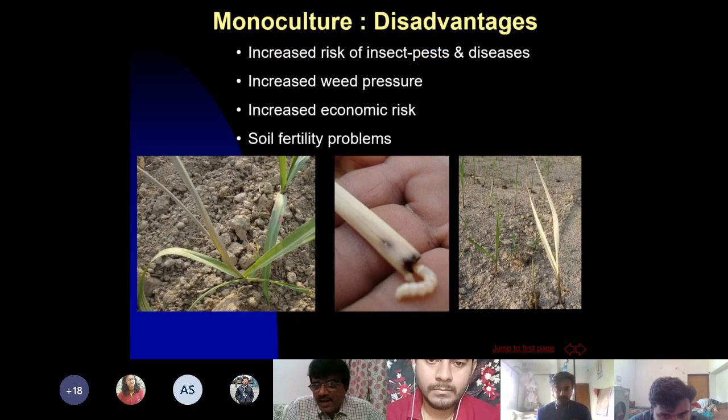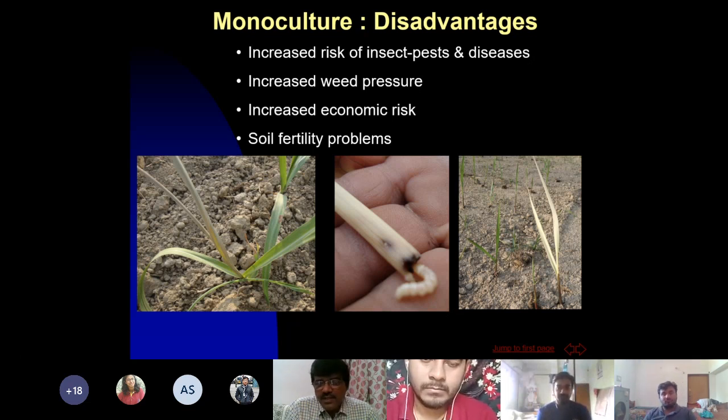So, friends, I start with monoculture. Monoculture, I think, is a kind of continuous cropping, growing a similar kind of crop year after year. Rice after rice, rice after rice, this is monoculture. Similarly, I consider rice-wheat also as a kind of monoculture because only these two crops are repeated year after year. However, most of the rotations are cereal based.